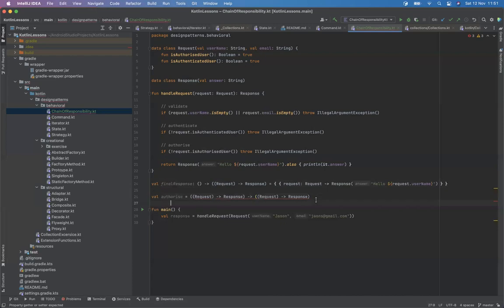So the authorize will get what this one is returning, because it needs to access the request to do something with it, and it will pass back the same request and response, so that the output comes out as request and response. So the next one will just chain up and work with the request. You see? That's the idea here, right?